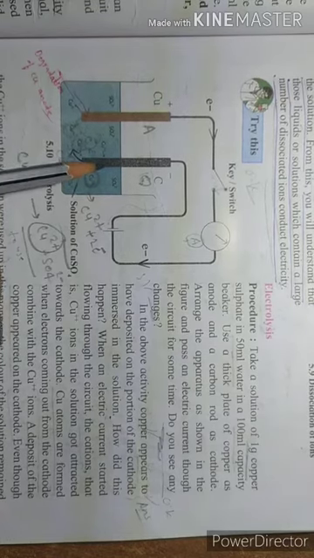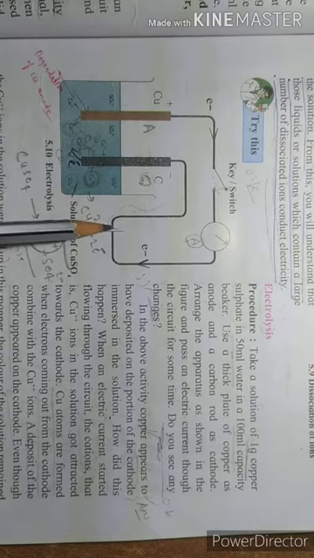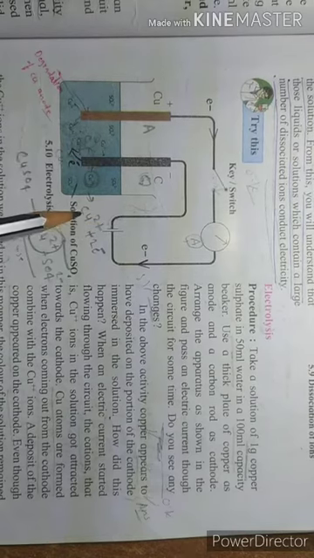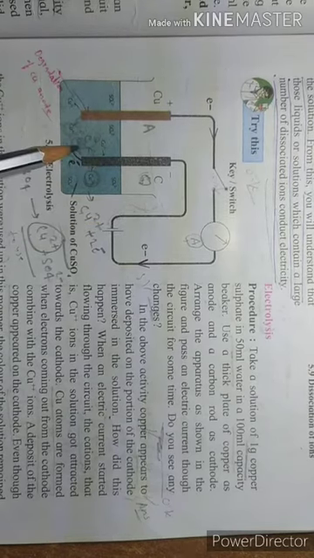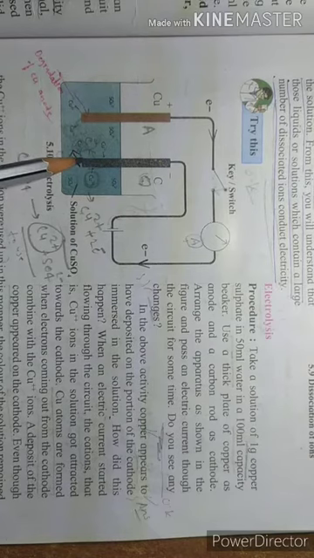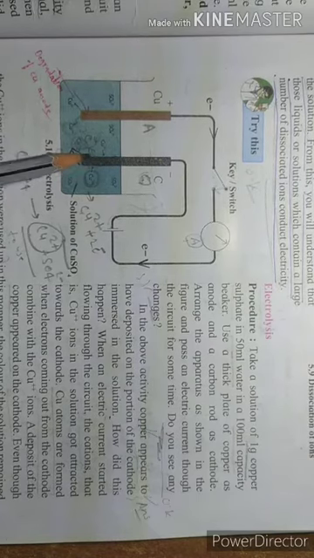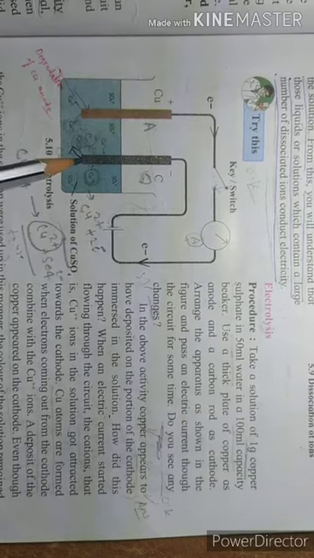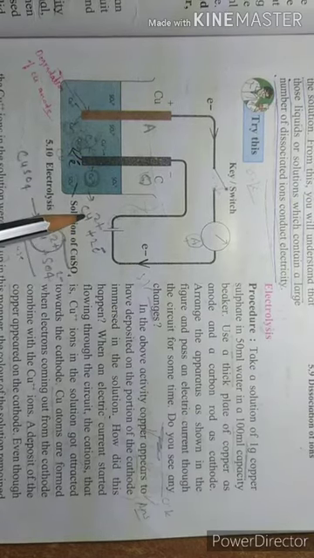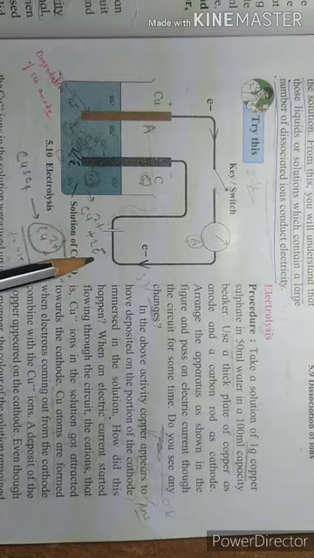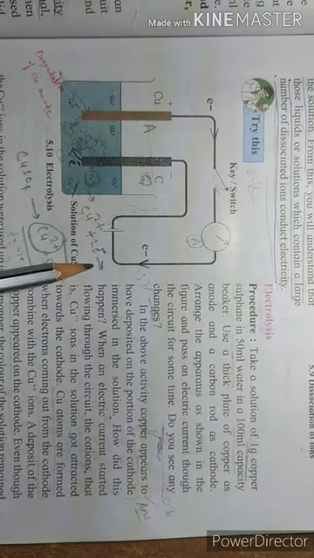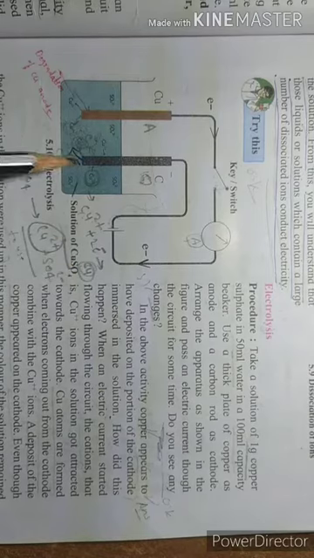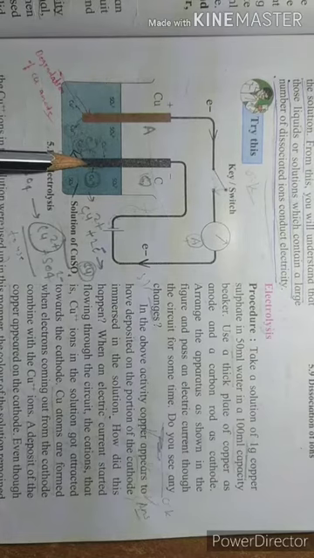Since this electrode is connected to the negative terminal of the battery, many electrons come from the cathode. So Cu2+ becomes neutral, only copper, and copper will be deposited on the cathode, right?